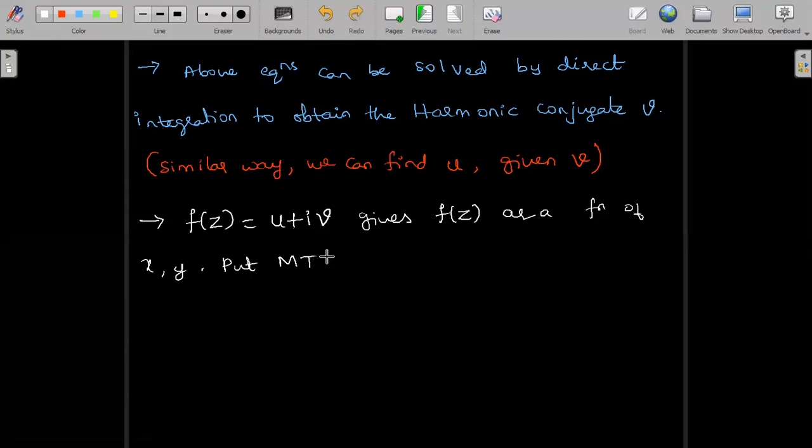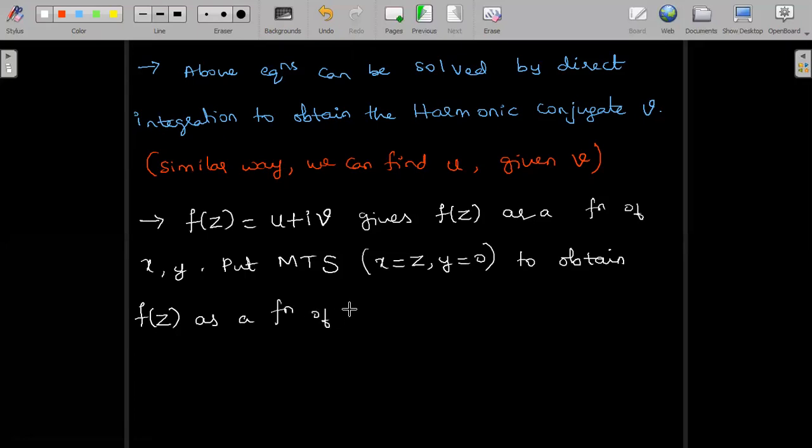Milne-Thomson substitution in the Cartesian form is given by substituting x is equal to z and y is equal to 0. What is the purpose of doing this? To obtain f of z as a function of z. So this is the working procedure with respect to Cartesian form.